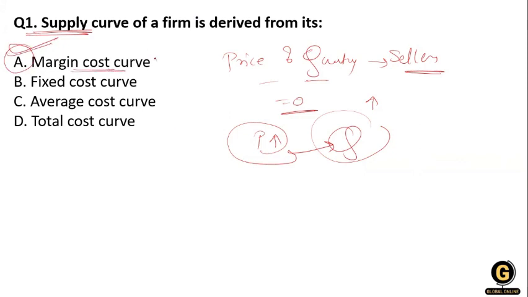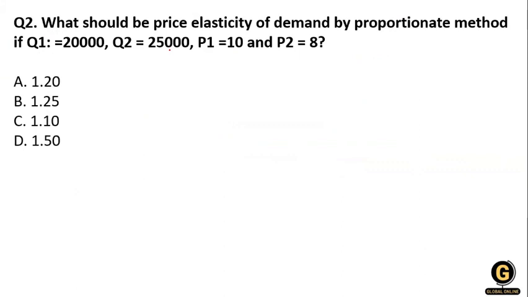Okay, so they play a vital role in the marginal cost curve and the supply curve. Clear? The next question: what will be the price elasticity of demand by the appropriate method if Q1 is 20,000, Q2 is 25,000, P1 is 10 and P2 is 8? Okay, so how do we calculate it?